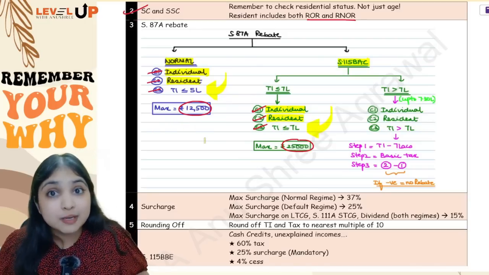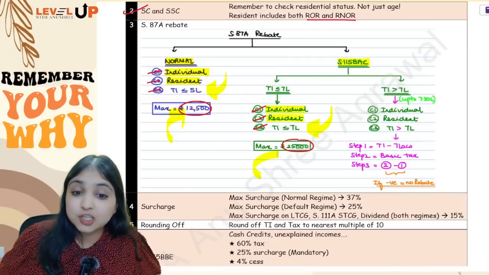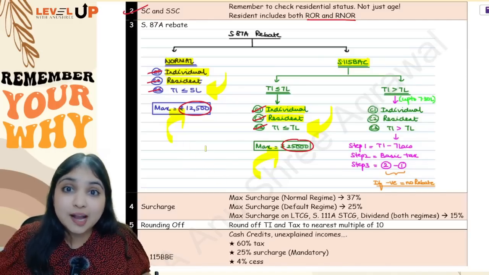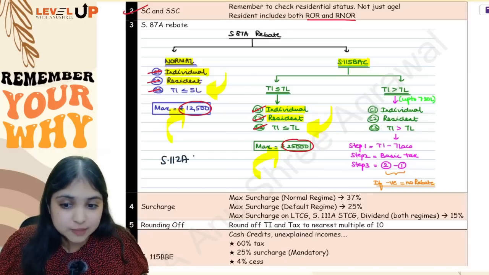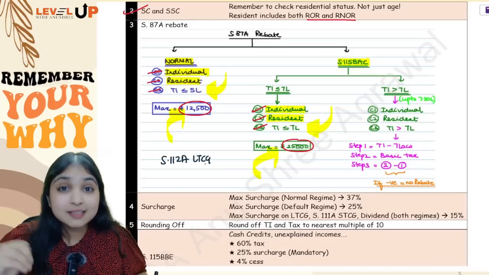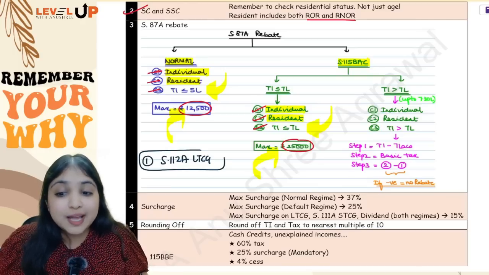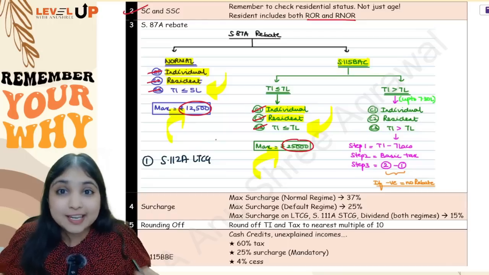Okay, in the normal regime, your maximum rebate is 12,500. In the default regime, your maximum rebate is 25,000. Now see, you can enjoy rebate, but against which income can the assessee not enjoy rebate? Against section 112A LTCG. Now see, I'll tell you, in this rebate concept, what mistakes students generally make? Number 1, they forget to exclude this. See, against 112A LTCG, you can't enjoy any 87A rebate.